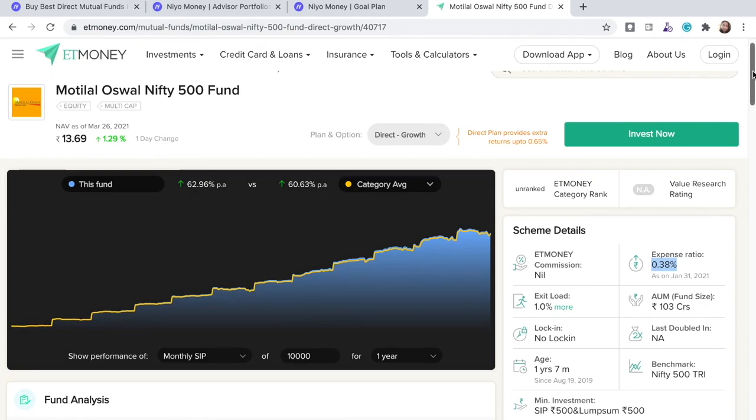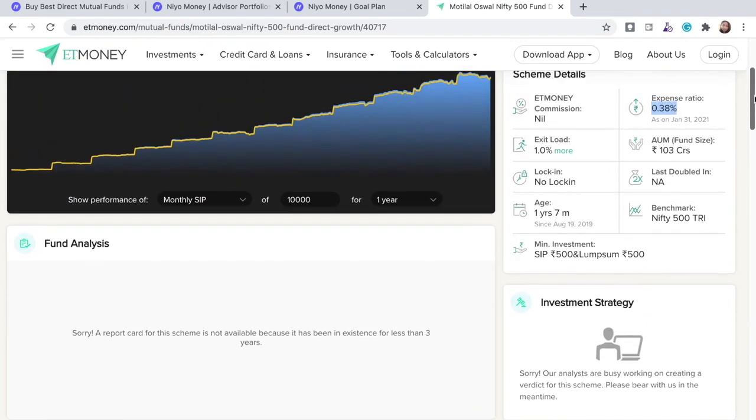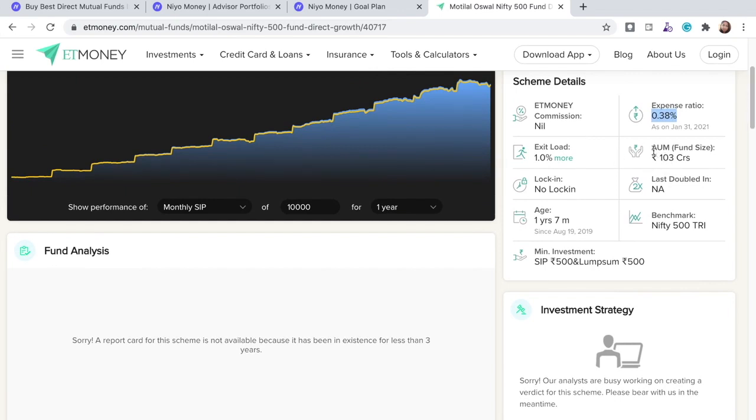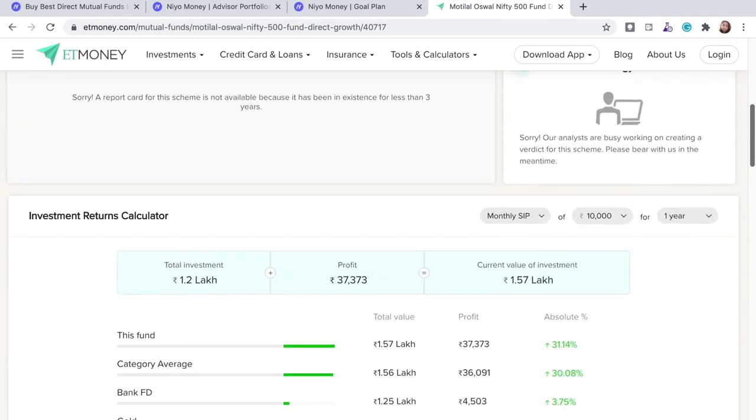So yes, then you can also see other details like the current AUM, which is the amount currently being held, the fund size basically. And do we have any lock-in period? No, so you're free to exit from this fund after 15 days without any lock-in fee. And then this is a new fund basically. It's 1 year and 7 months old, so it's a new fund.